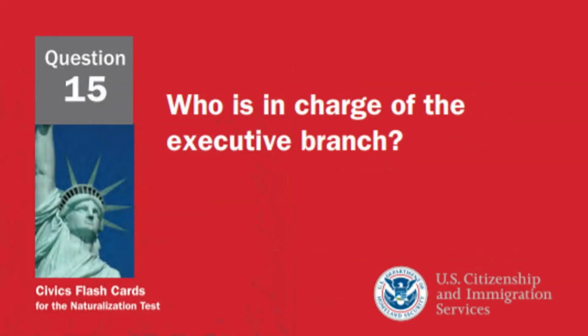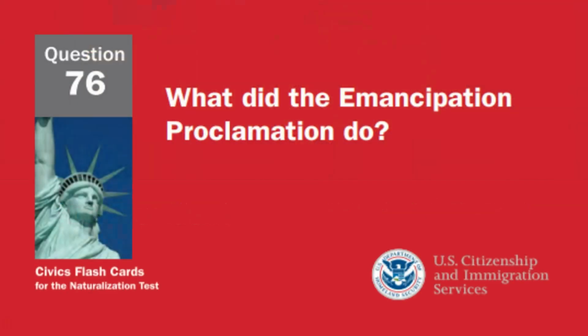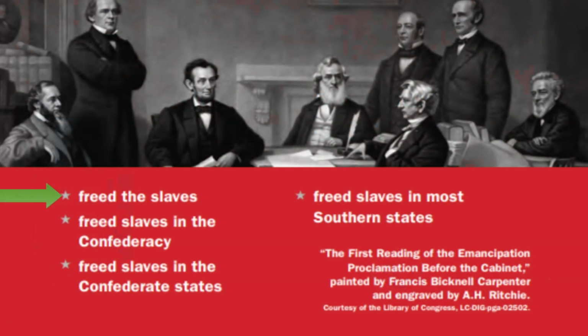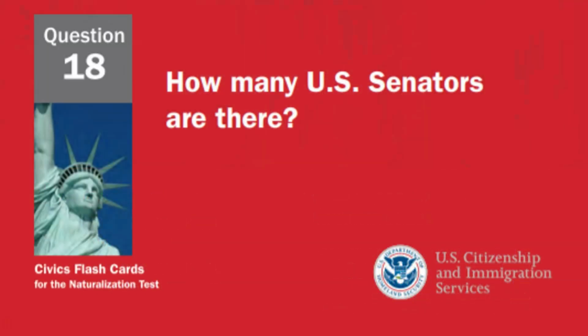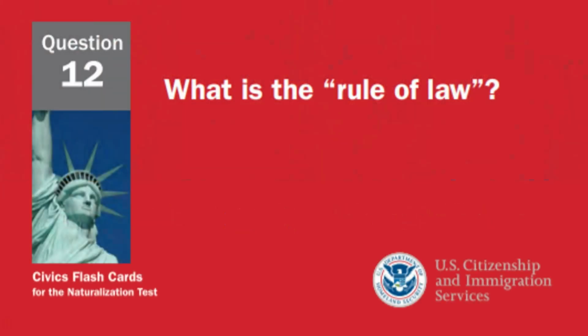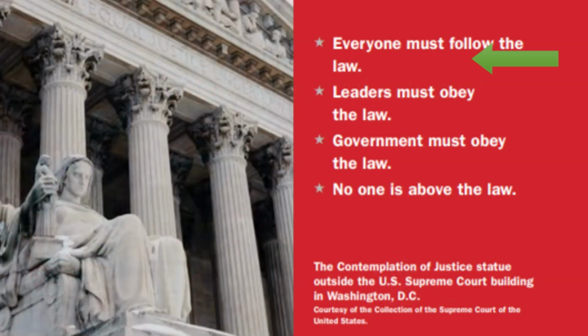Who is in charge of the executive branch? The President. What did the Emancipation Proclamation do? Free the slaves. How many U.S. senators are there? 100 senators. What is the rule of law? Everyone must follow the law.